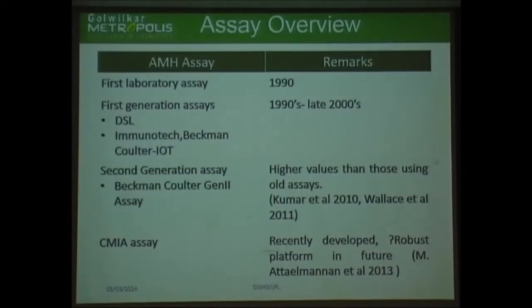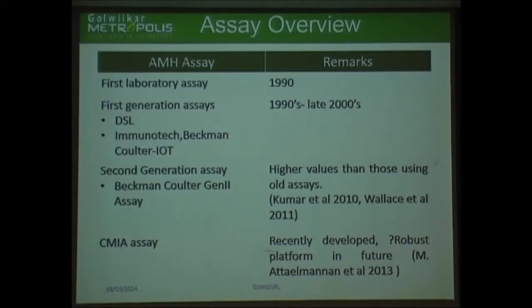So the first laboratory assay of AMH got developed in late 1990. After that, first generation assays came by Diagnostic System Laboratories and Immunotech Beckman Coulter IOT. After a decade, Beckman Coulter launched a better form of AMH assay, that is Gen 2 assay, using two monoclonal antibodies.